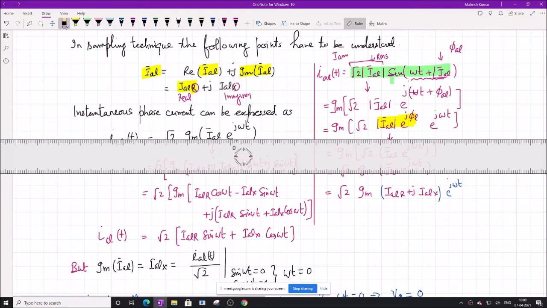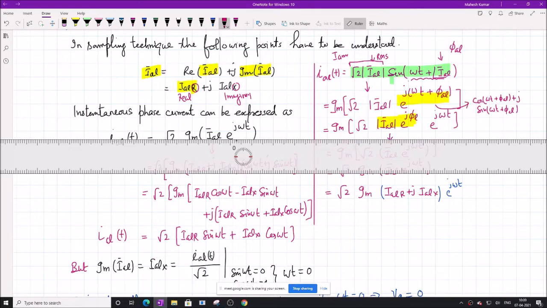Why is it so? This exponential thing is nothing but cos of omega t plus phi AL, plus j sine of omega t plus phi AL, which is equivalent to cos theta plus j sine theta.